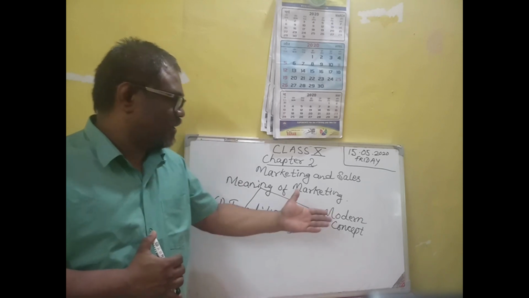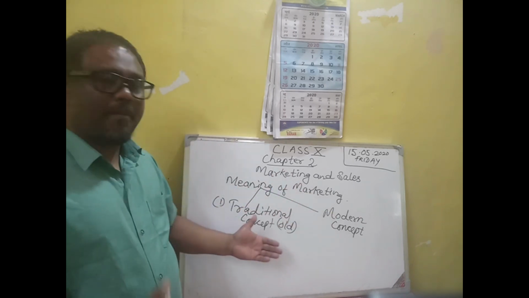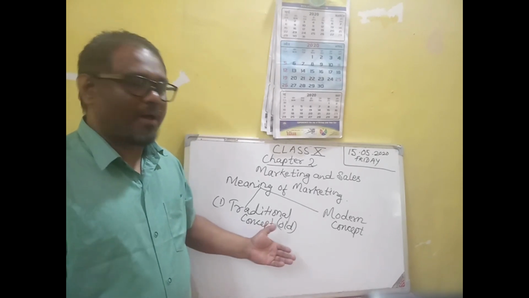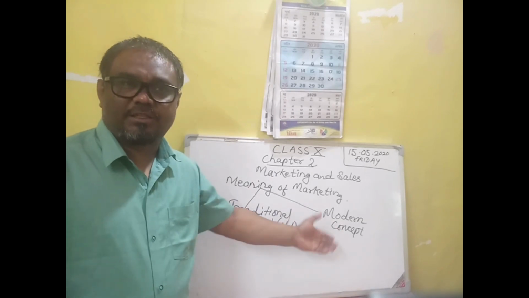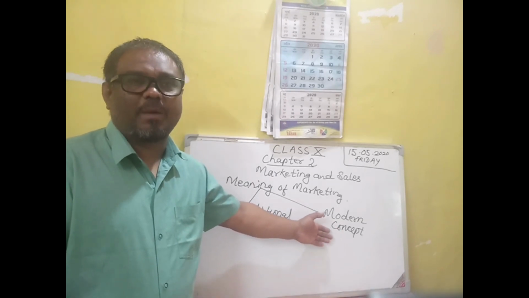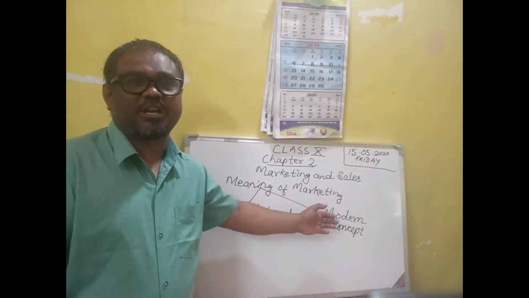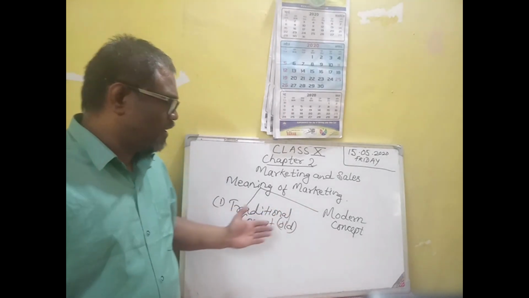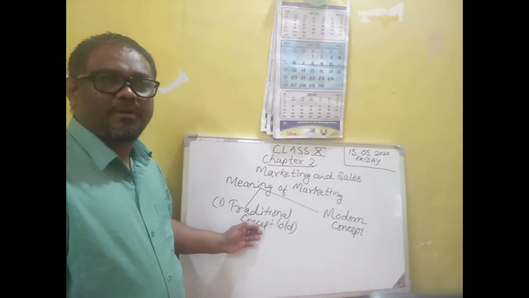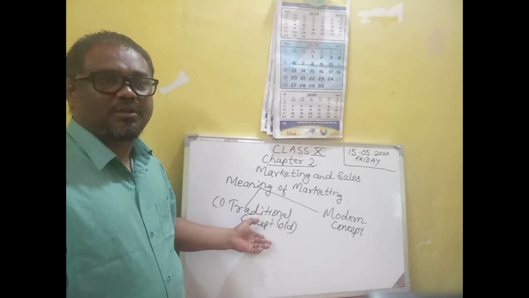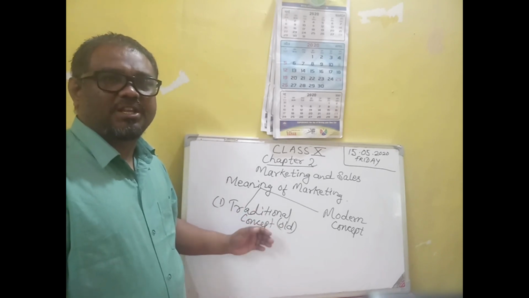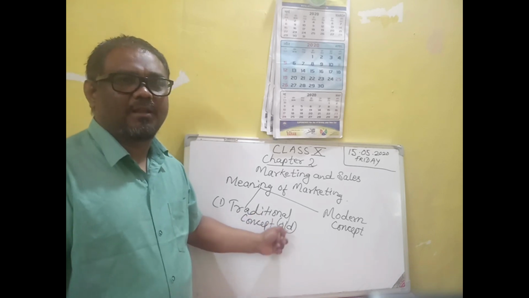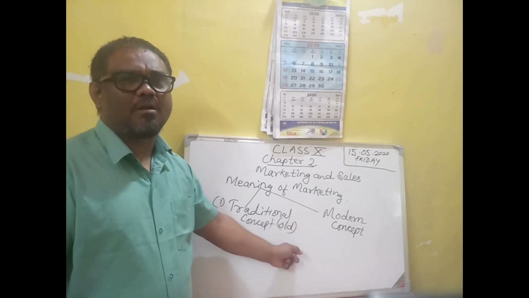So after this, we made here the traditional concept of marketing. This is the old concept of marketing. Here the producers are engaged to produce the goods and sell in the market. But in the modern concept of marketing, the main aim is to satisfy the consumer. Consumer satisfaction is the main aim of modern marketing. In the traditional concept they produce the goods, and they sell the goods. Right after the production, there is selling. No other activities. Production and sale. The producer produces the goods and sells the goods in the market.